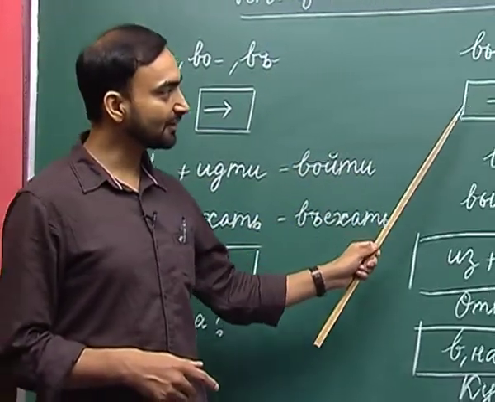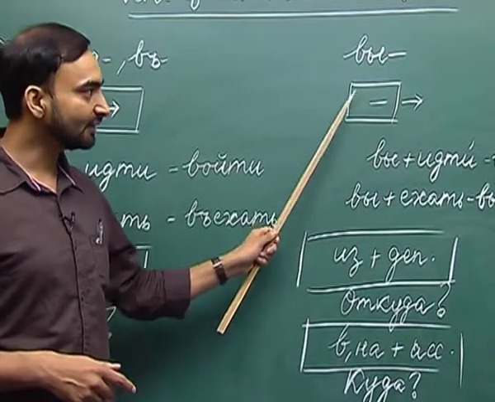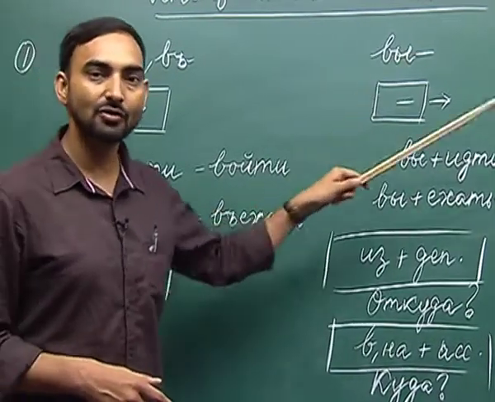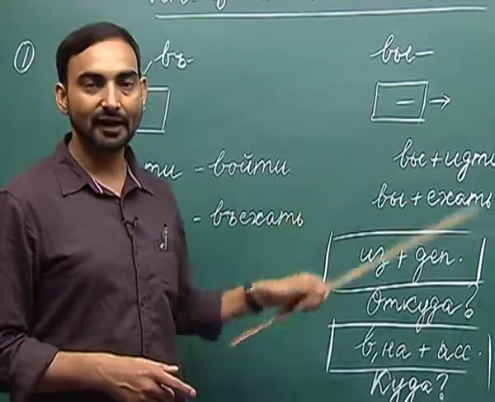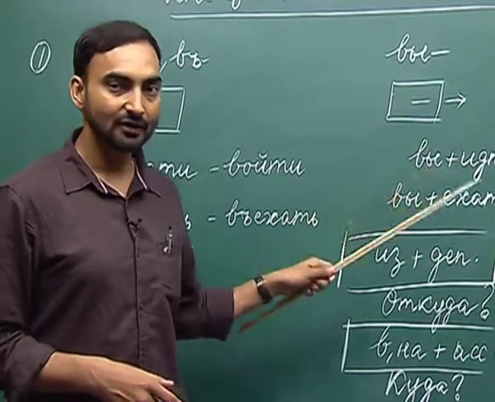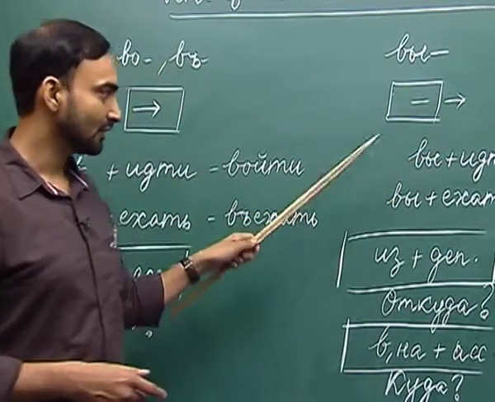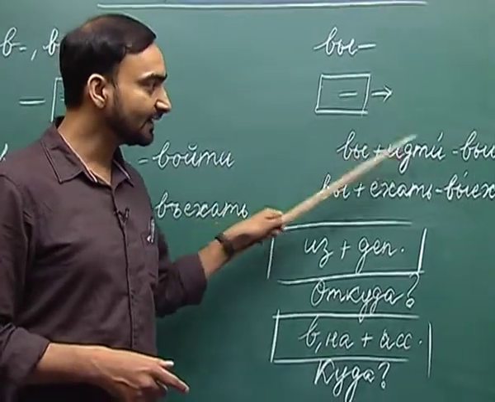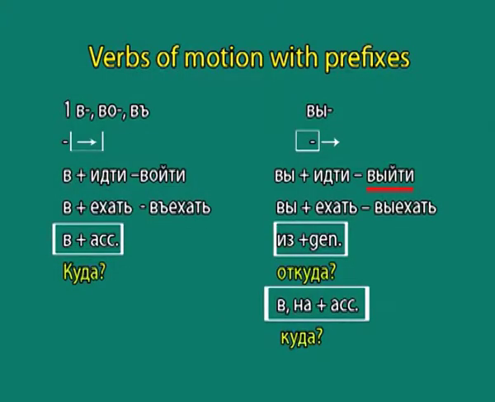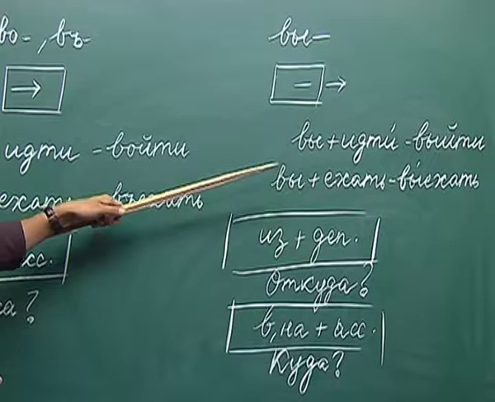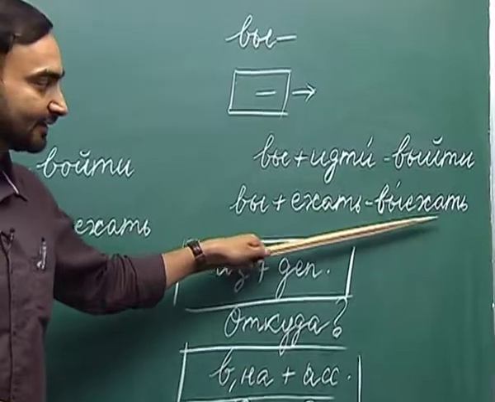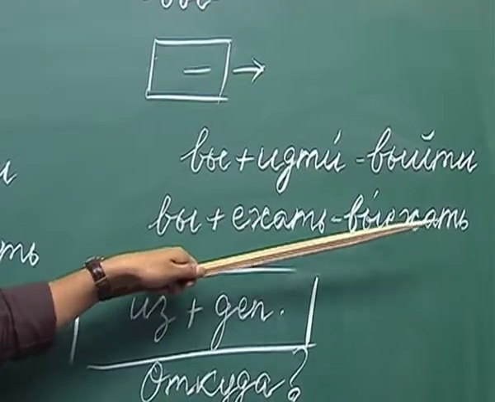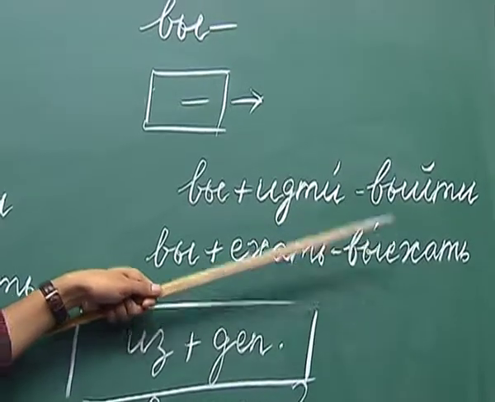What does this picture represent? It represents a motion of coming out or going out of somewhere. So, vi as a prefix adds the meaning to go out. So, when we add this prefix to itchy, we get vichi. Vichi means to go out or to come out of somewhere. Similarly, when we add the same prefix with yekhach, we get vyekhach. Vyekhach means again to come out, to go out from somewhere.